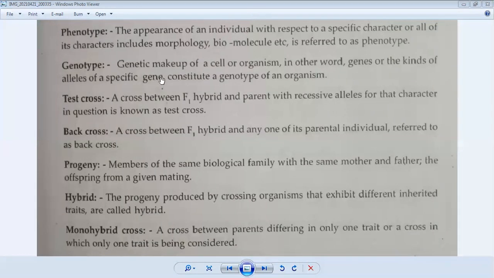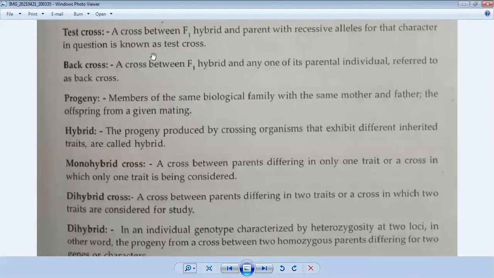Now genotype, the genetic makeup of the cell or organism. In other words, the gene, or the kinds of alleles of a specific gene, constitute the genotype of an organism. So on the basis of genetic characteristics, we can identify the different characteristics of that particular organism. So it is called the genotype. If we compare the genotype with the phenotype, genotype is basically the internal characteristics, and phenotype is the external or morphological characteristics.